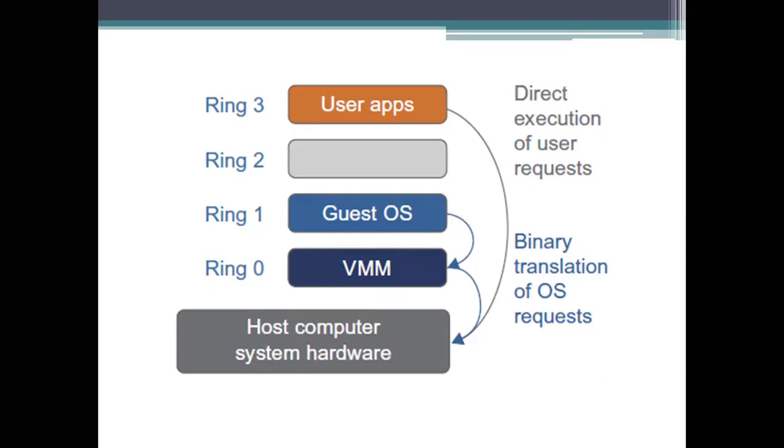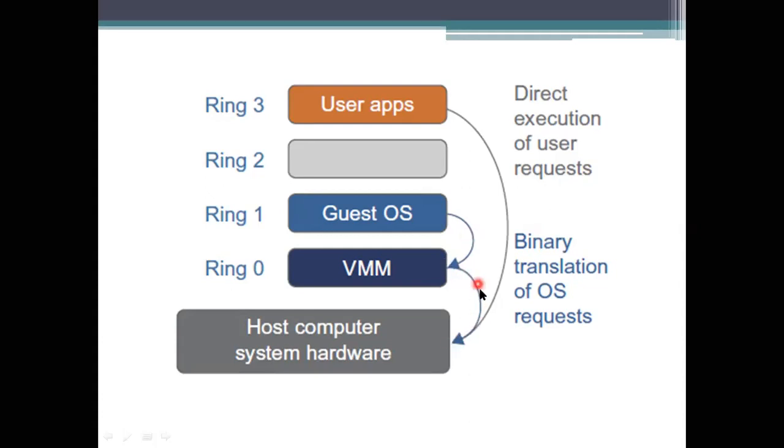First, the user applications are there. If you consider the user applications, there can be direct execution of user requests on the host computer system hardware whenever they involve non-critical instructions, because there is no need to specify any control or behavior. They simply try to execute and connect with the hardware directly. But when you are dealing with critical instructions, the guest operating system has to raise the request to the hypervisor or the monitor, and this monitor will take care of all these things.